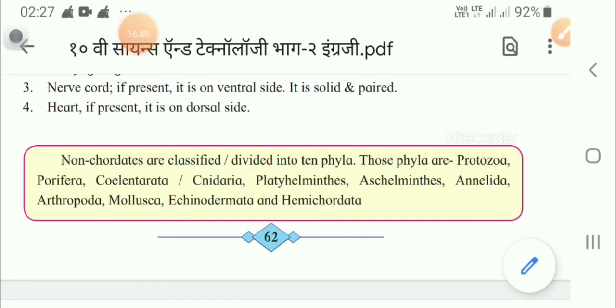Now, let us see. Here we have to see first chordates. Now, in chordates we will see the characters of the chordates.